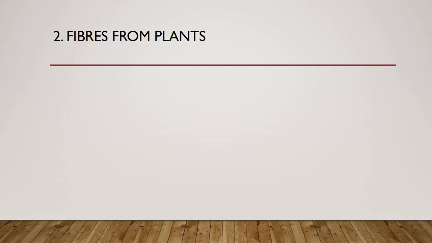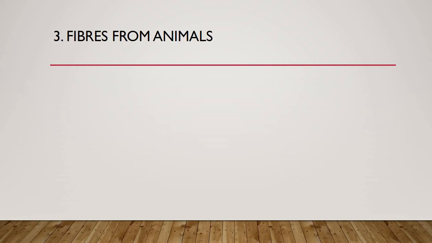Why have I given only 2 to 3 seconds is, already this answer was there in the fill in the blanks if you have carefully watched it. So the correct answer is cotton, linen. If you have written any other which we get from the plants, it is okay. You have noted it down, so later on you can compare your answers with these answers. Okay, so fibers from the plants here is cotton and linen.